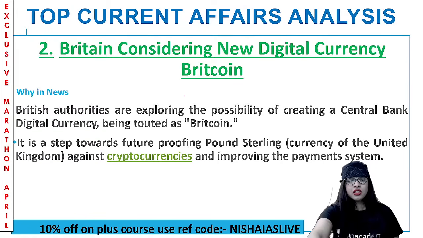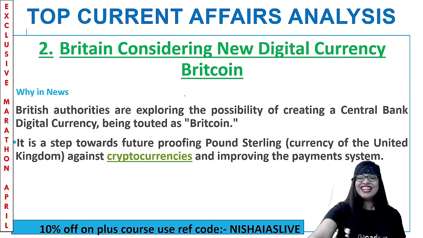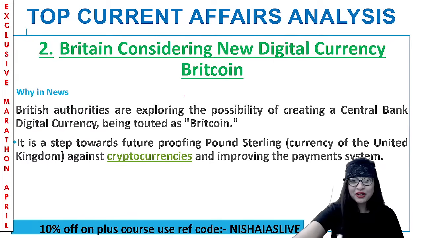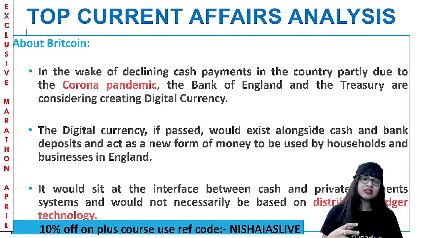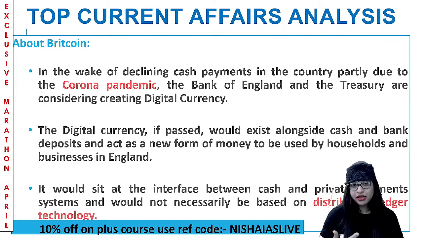Clear? So let's quickly have a look into what this is all about. You should know what is Britcoin, like a Britannia biscuit. Brit ka coin, right? So something against cryptocurrencies was brought in by the British. So what is it all about? Now, because of this so-called pandemic, the COVID-19 pandemic, what happened? The cash payments were declining in the country.